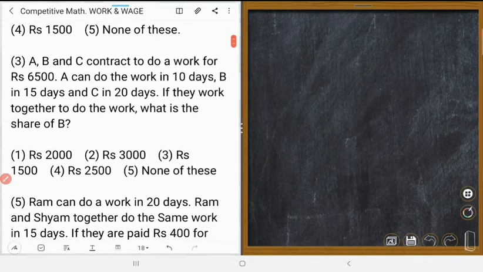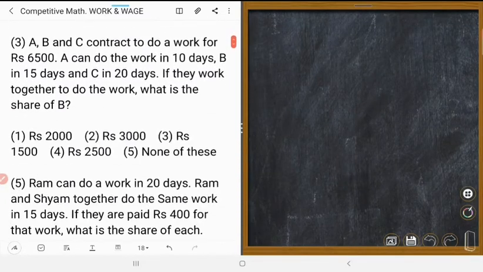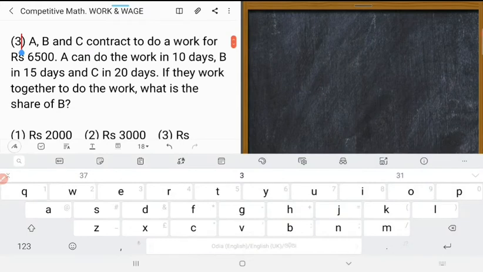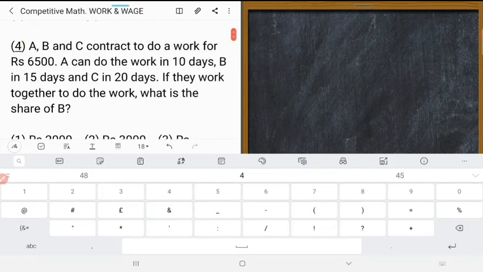Next one is which number? This is number 4. You understand? This is number 4. Okay.